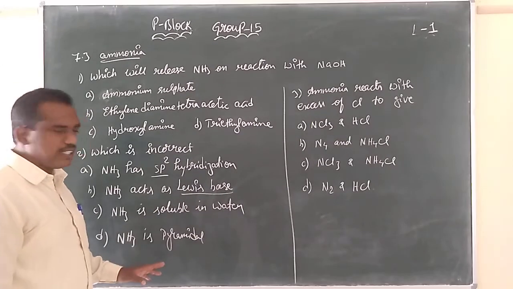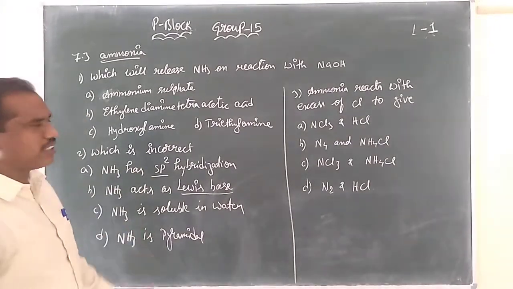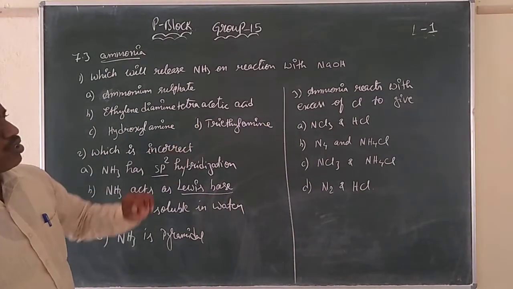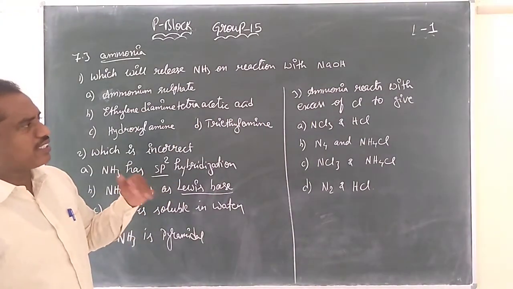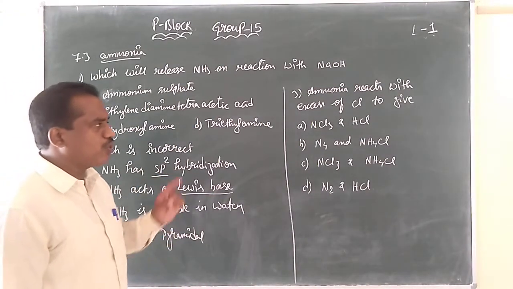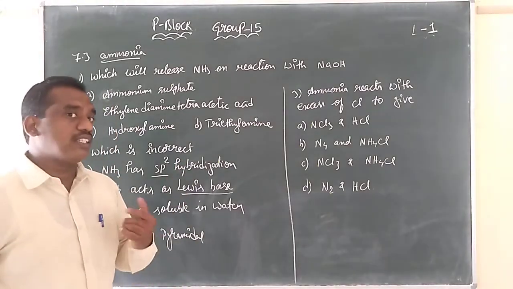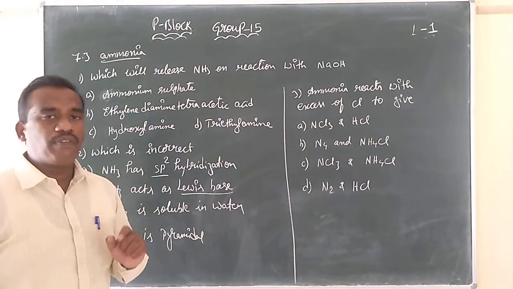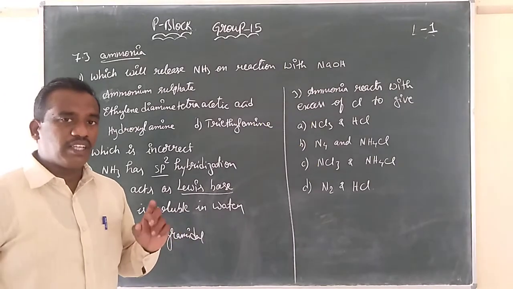NH3 is pyramidal. Yes, we know this. So the statement of sp2 hybridization is wrong. And the question is: ammonia reacts with excess of chlorine to give what? So please find out this reaction, with excess of chlorine and limited chlorine.